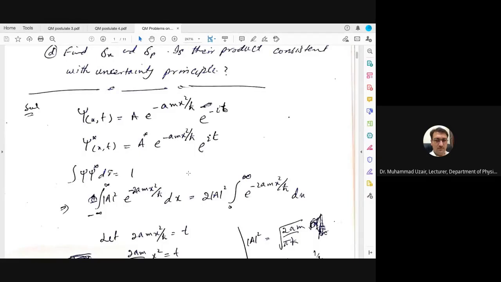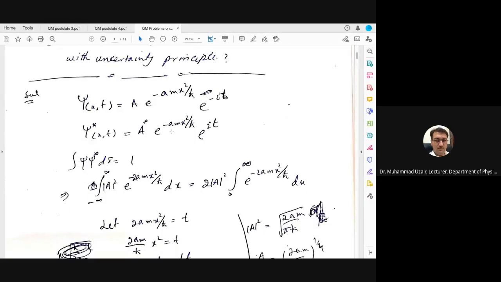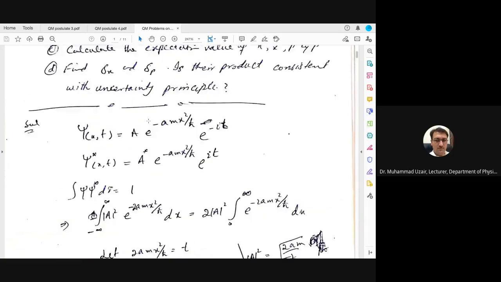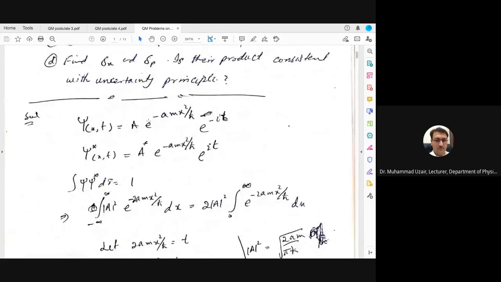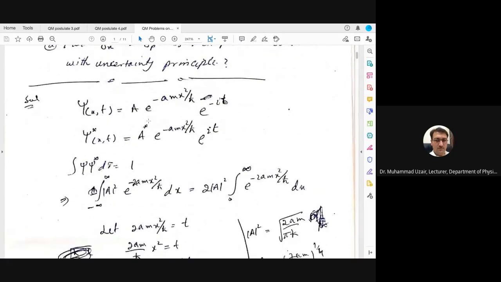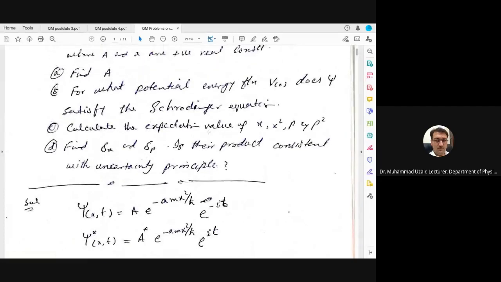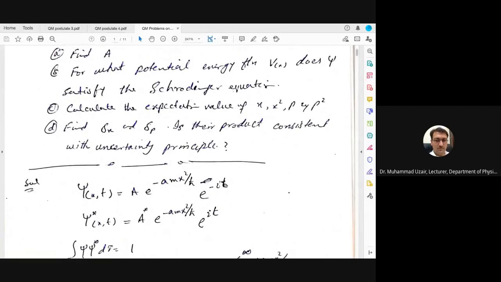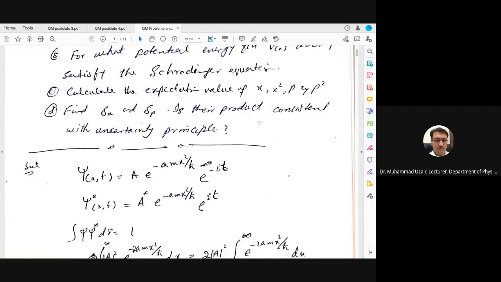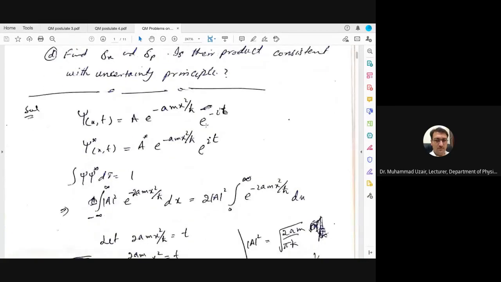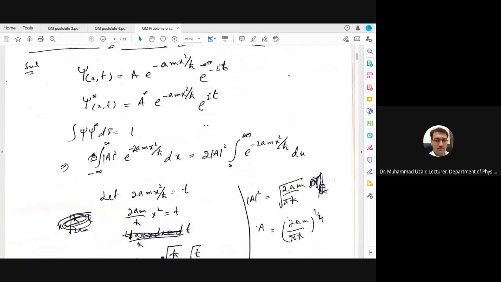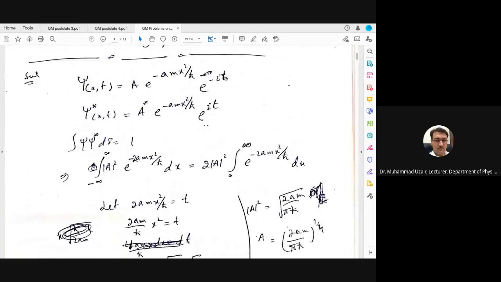So we are given a state function psi, and first we have to normalize it. Second, find the potential. Then find the expectation values of x, x squared, p and p squared, and then delta x and delta p. These are the parts of the problem.